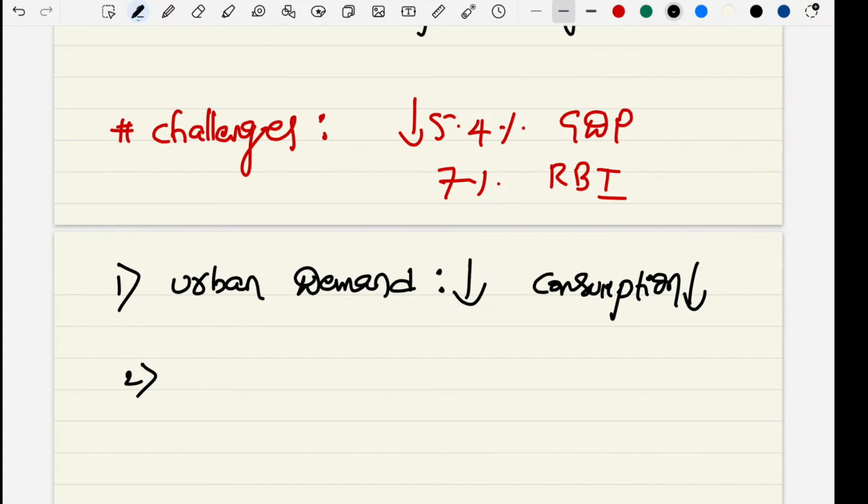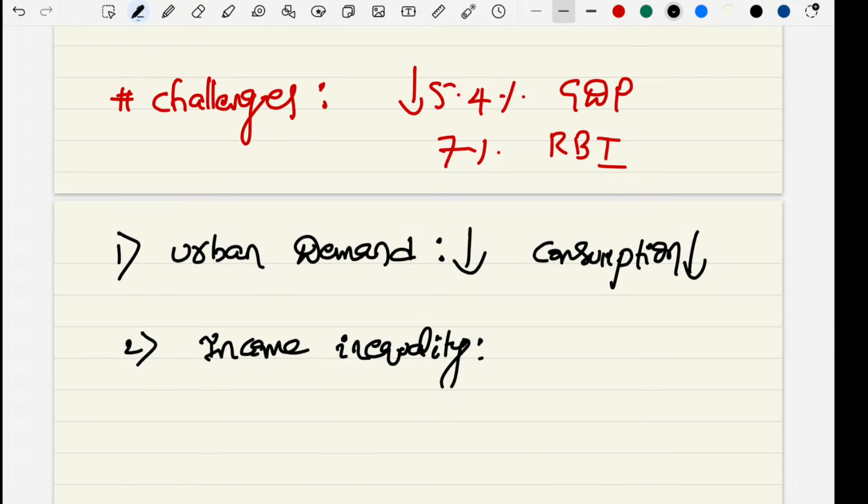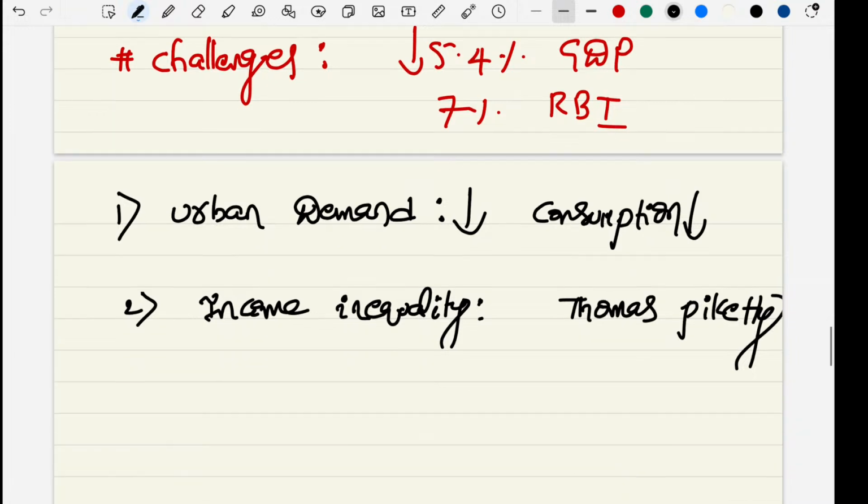And the second one is income inequality. So friends, in the article they are mentioning one of the economists from Paris, Thomas Piketty. What does the economist Thomas Piketty mention about Indian income inequalities? He says India's top 10% population.